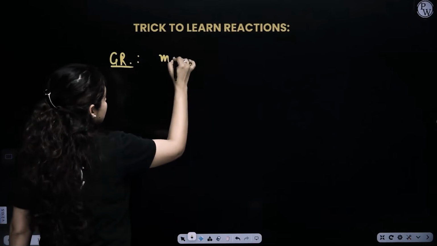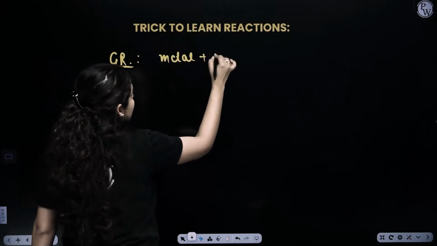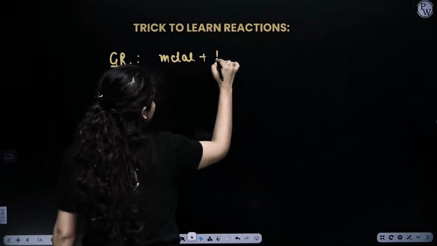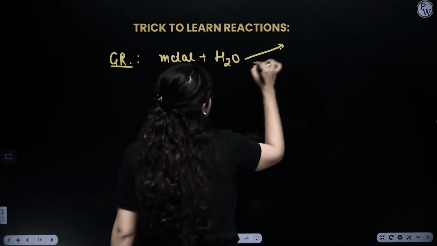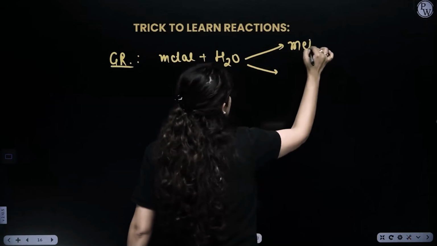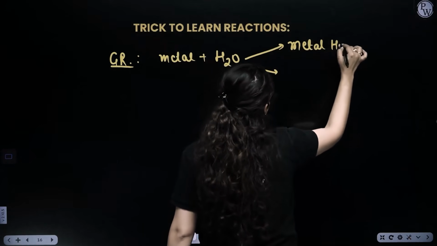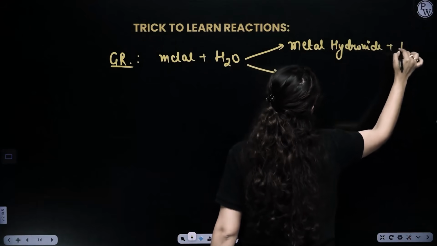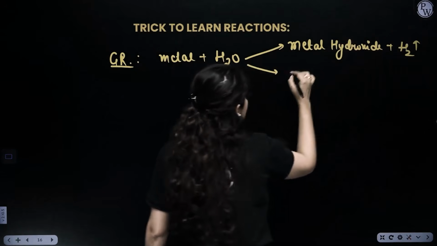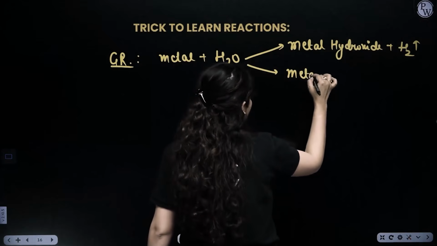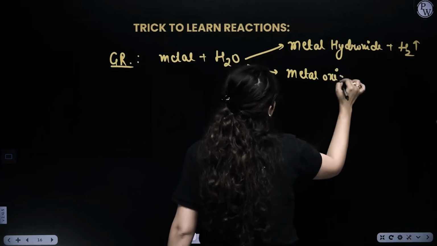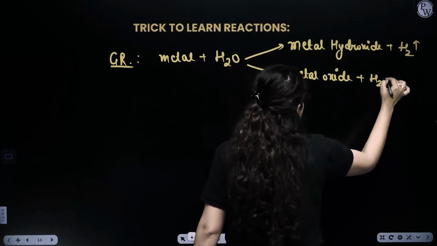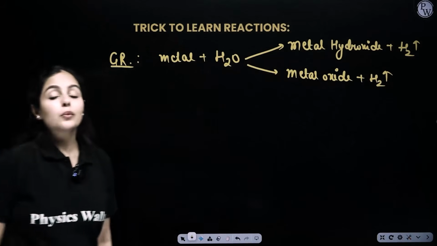If a metal reacts with water, it can either form the metal hydroxide of the metal plus hydrogen gas evolved, or in the second case, it might form the metal oxide of that particular metal plus hydrogen gas evolved.